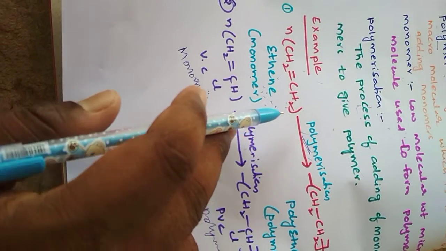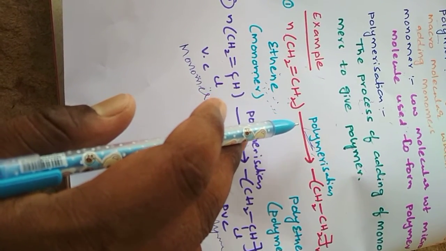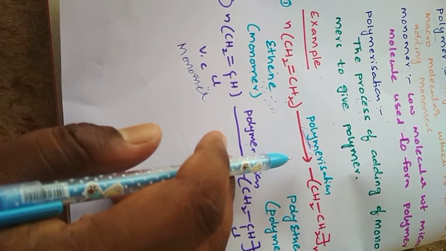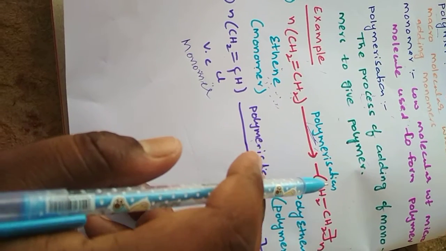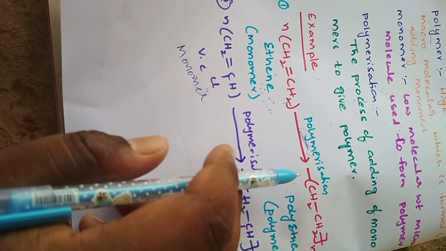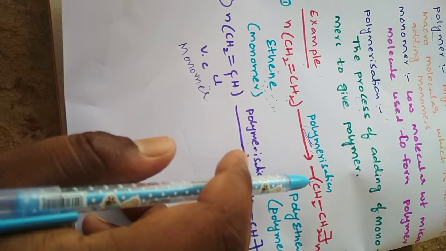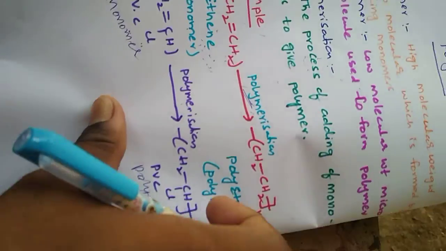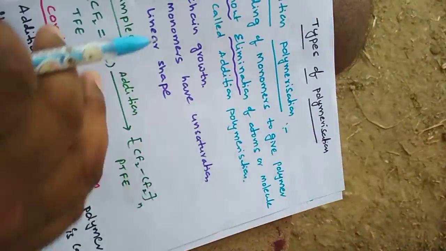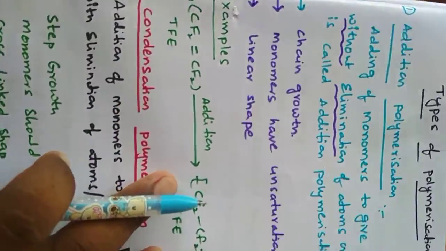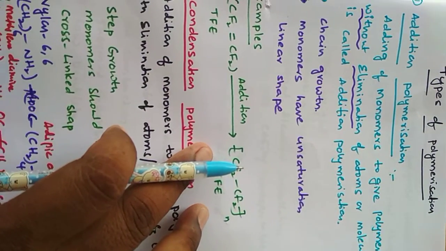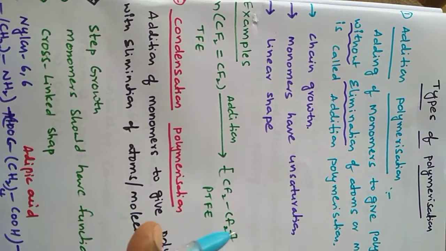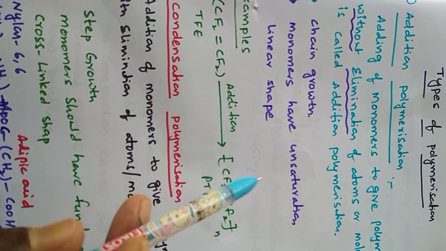In this polymerization, the monomers are added together to form the polymers. During this adding, in one type of polymerization some molecules are eliminated, and in the other the polymerization occurs without elimination. That is another type of polymerization. So depending upon the chemical reactions, polymerization is classified into two types. Now the topic is about the types of polymerization. This is a very important question: define polymerization and explain the types of polymerization.